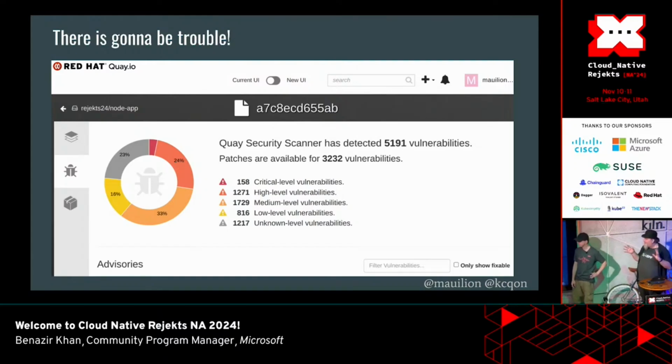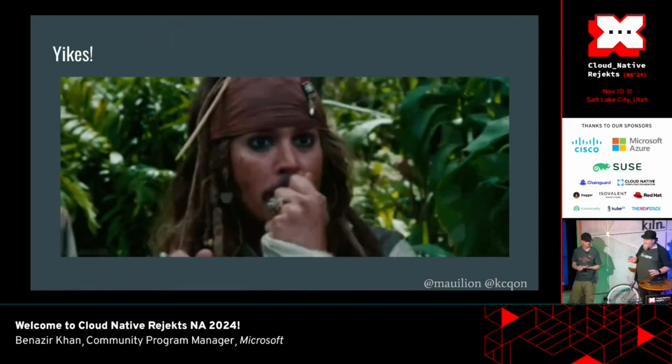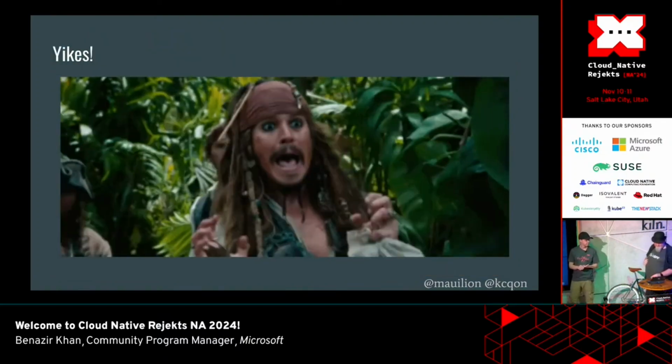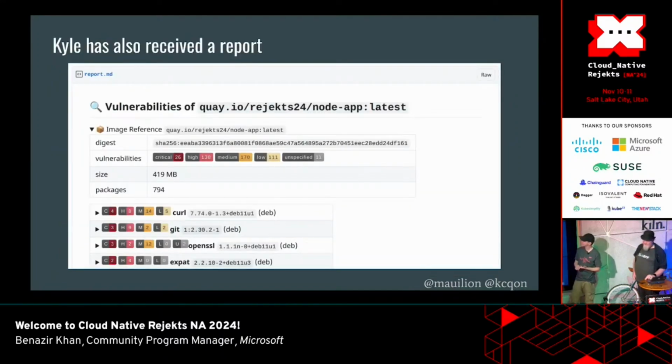This is one of the things about vulnerabilities: a ton of these might be in there just because they came with the actual base image rather than having anything to do with the application that's being shipped. But security probably doesn't care too much about that. So what are we going to do?